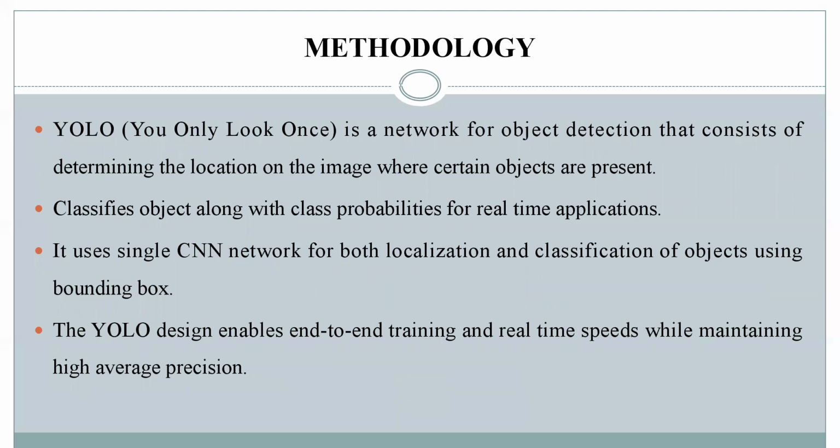Methodology: YOLO. You Only Look Once is a neural network for object detection, which consists of determining the location of objects where certain objects are present. It classifies the objects along with class properties for real-time applications. It uses a CNN, a convolutional neural network, for both localization and classification of the objects using bounding boxes. The YOLO design enables end-to-end training and real-time speeds while maintaining high average precision.